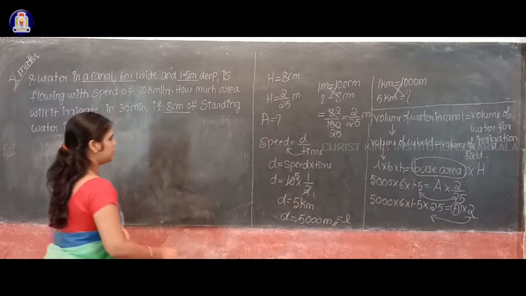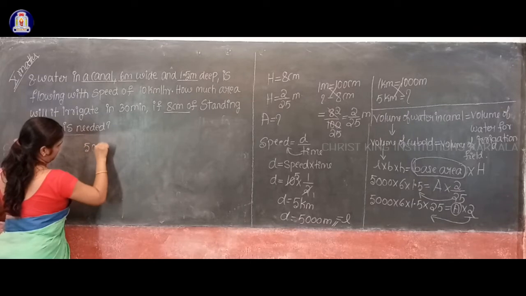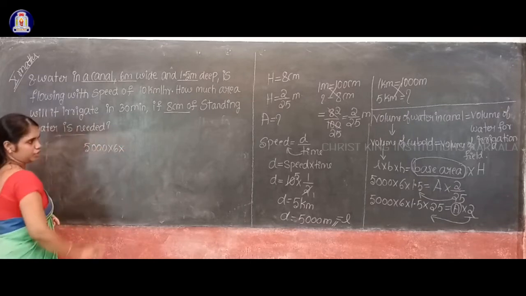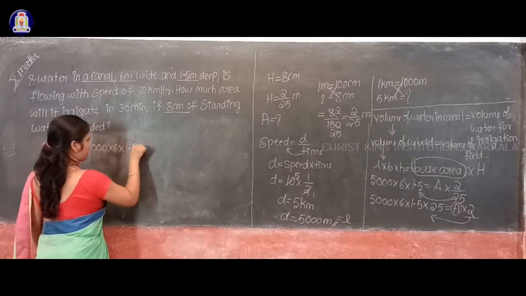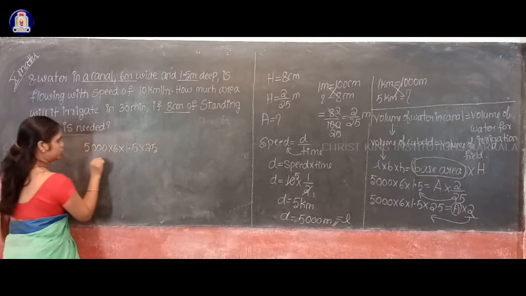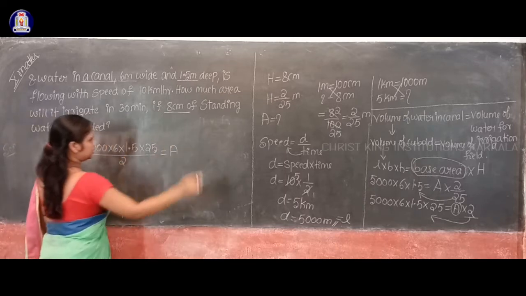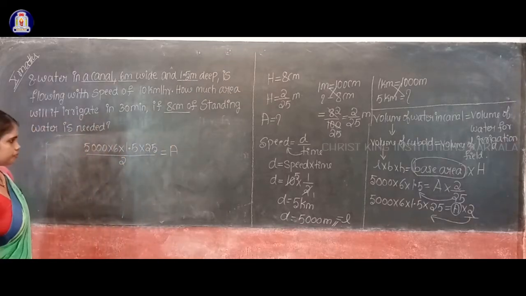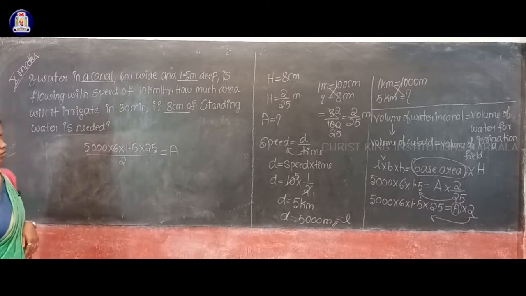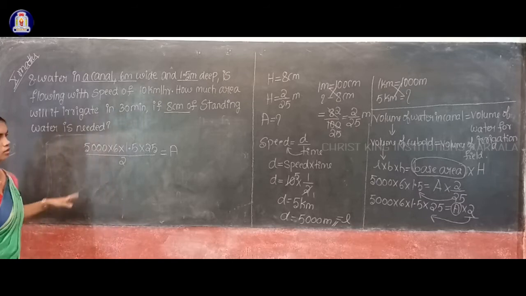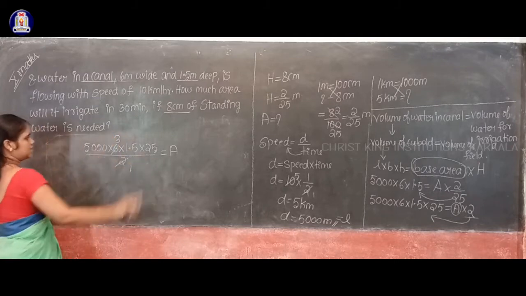So what will it become then? 5000 into 6 into 1.5 into 25, with that 2 in the denominator, equal to capital letter A. Now shall I cancel? 2 1s are 2, 2 3s are 6.